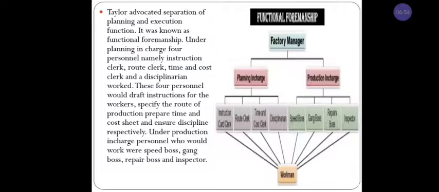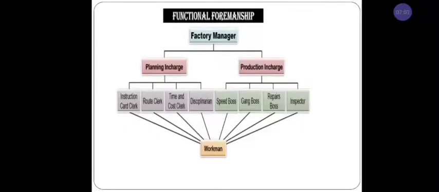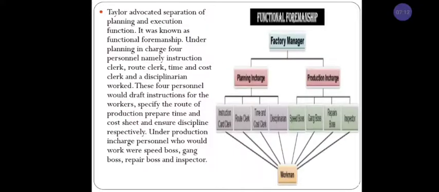Understood? Now let us understand very well about functional foremanship. In examination you can expect functional foremanship for 1 mark, 2 marks and also 4 marks questions. Functional foremanship was given by F.W. Taylor, and Taylor advocated separation of planning and execution function. Just look at the slide. They have separated: planning is separate, production is different. This process we call functional foremanship.